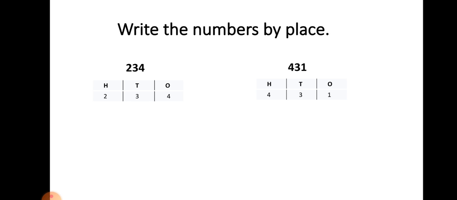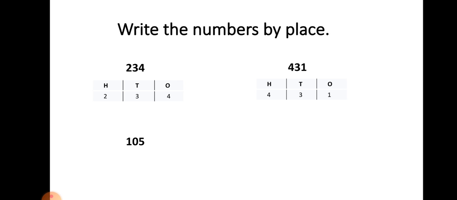So how to read this number? In the tens place there is 3, but do not speak 3, speak 30. Start from the first number: 400 and 31. 431.